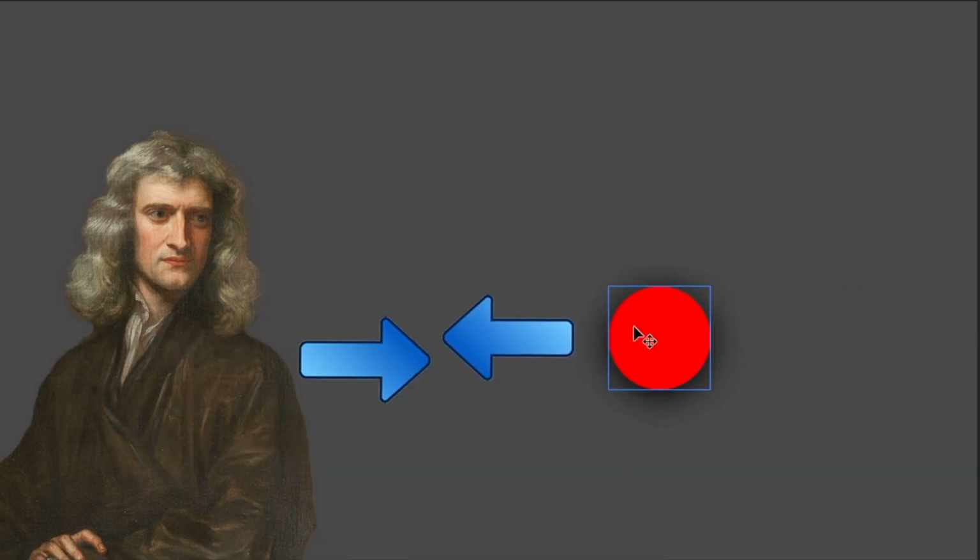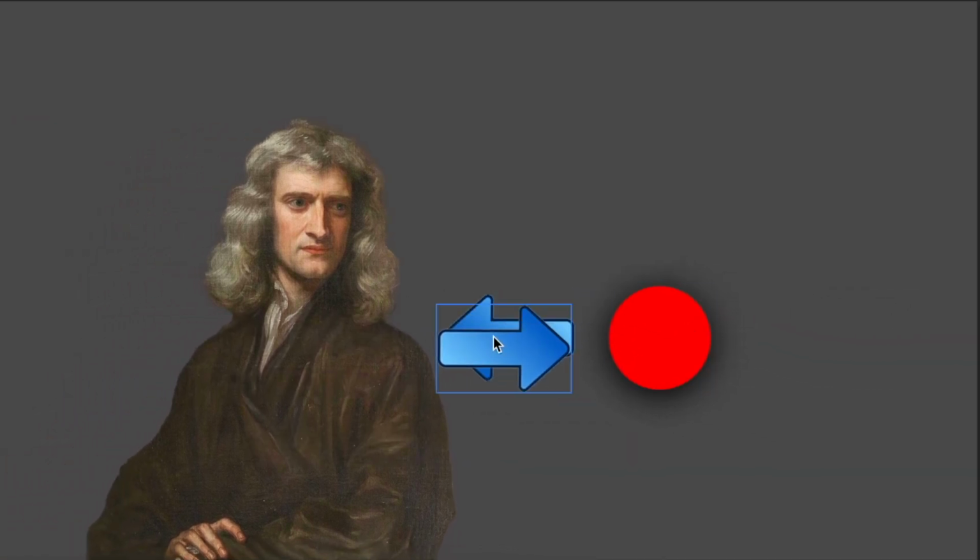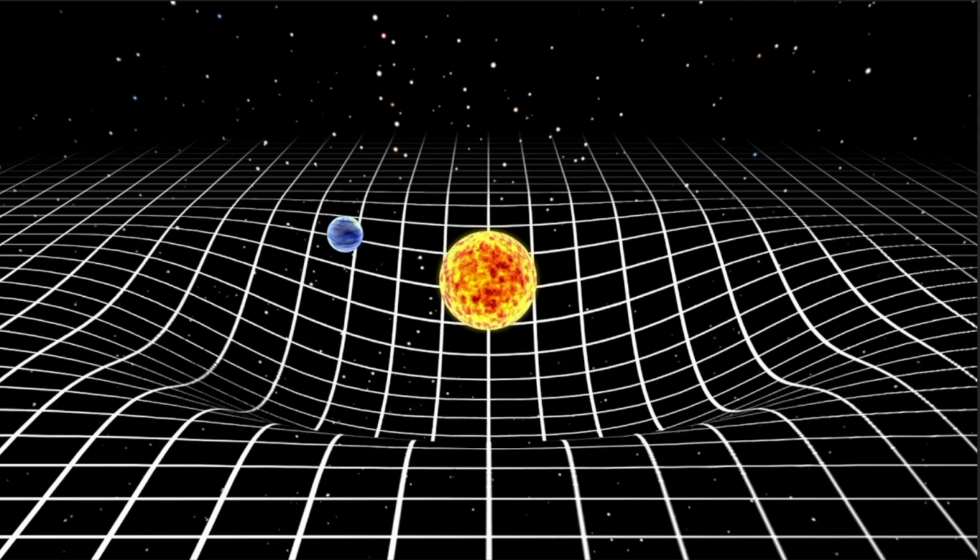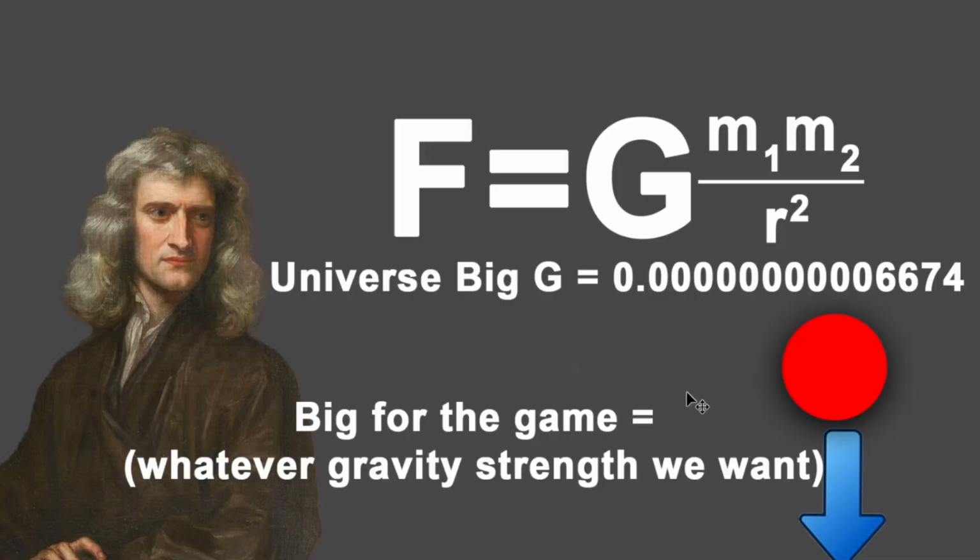And then the two masses are there because gravity wants to pull every object to every other object. And if you have something really massive like the sun, then the force of gravity will be a lot higher. And then the radius squared on the bottom just means that gravity gets exponentially weaker the further away you are from an object.